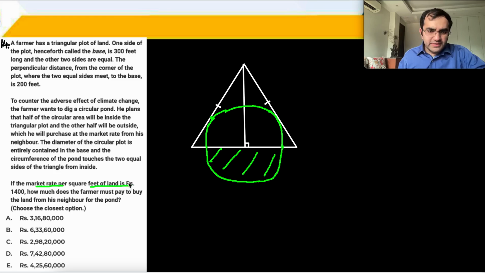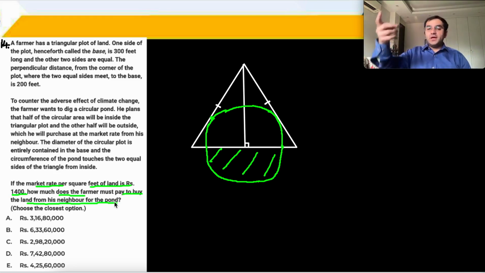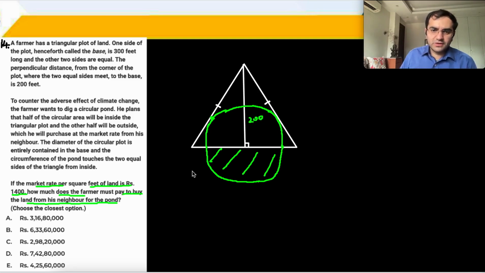If the market rate is given, how much does the farmer have to pay to buy the land from his neighbor for the pond? इस बाहर के का एरिया चाहिए. You need the area of this particular portion. This is of course 200 and you have your base value at 300, and if I join this particular point, this will be the radius of the circle.